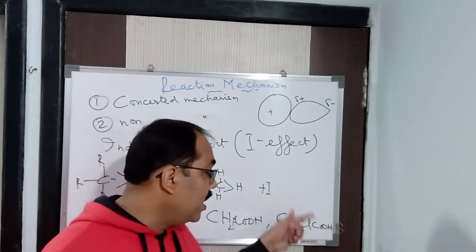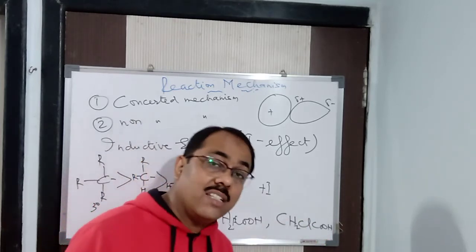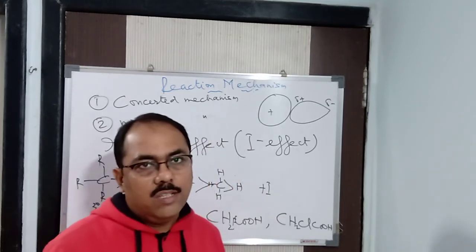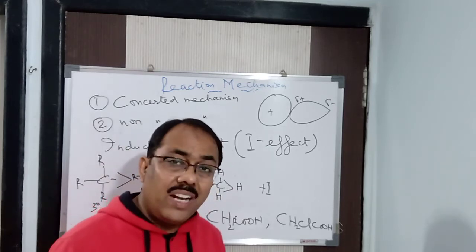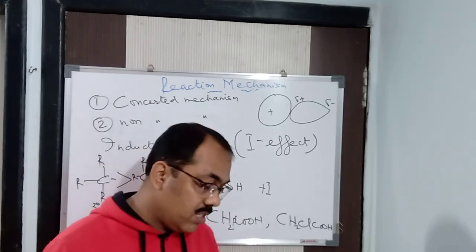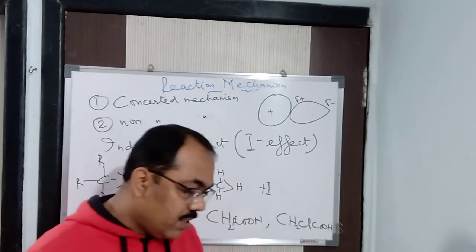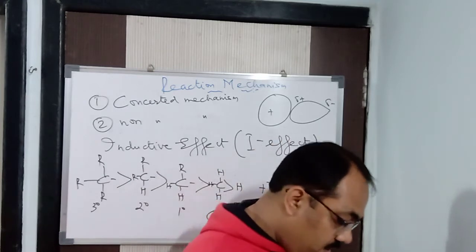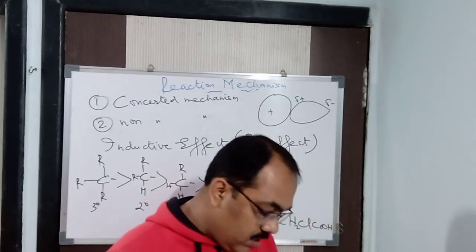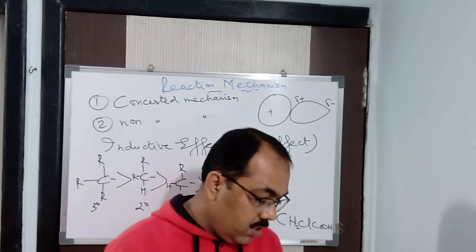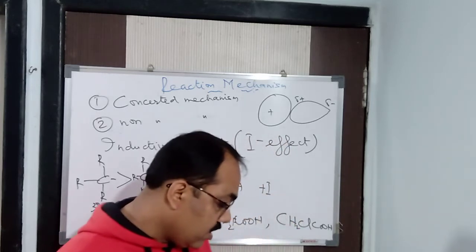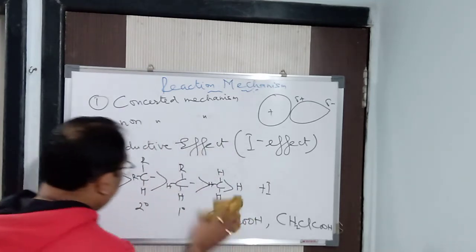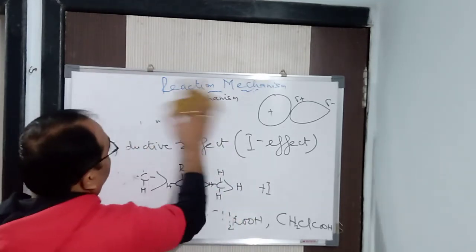Again, chloroacetic acid is more acidic than acetic acid because of the presence of an electronegative group, that is chlorine. So the dipole moment also depends upon the different atoms attached to it. In this way, this is about your inductive effect. Now next, we'll come to the next effect, your electromeric effect. Now, in the electromeric effect, let me rub it first.